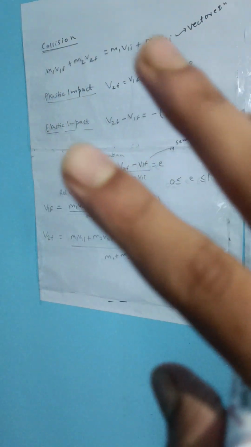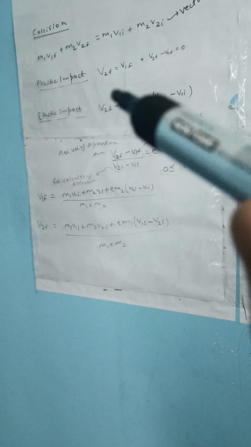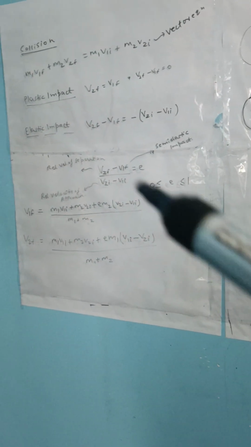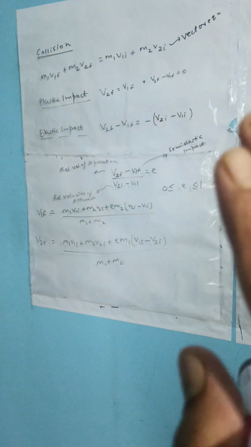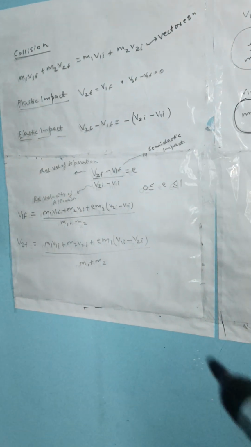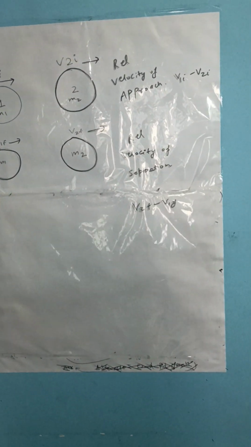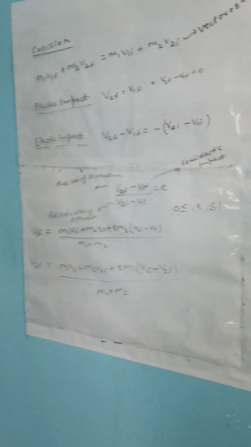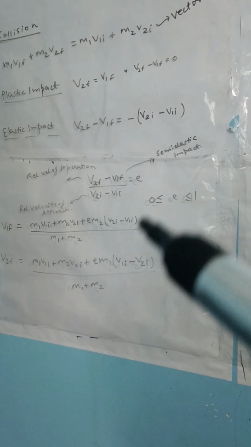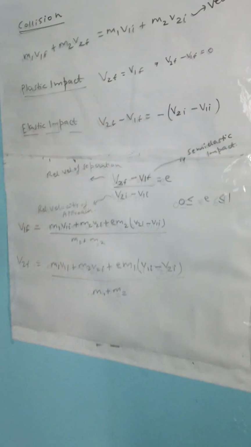So two types of impact we study, mostly plastic impact and elastic impact. I have told you yesterday about plastic. It is when v2 final and v1 final become the same, or the two bodies stick together, or they move as a combined body, then relative velocity of separation is 0, because they will never separate, because both velocities are the same. That is what I want to convey with this. And the other is elastic impact. In this case, v2 final minus v1 final is equal to v1 initial minus v2 initial. That is what I was telling you. Relative velocity of approach and relative velocity of separation become the same, equal.